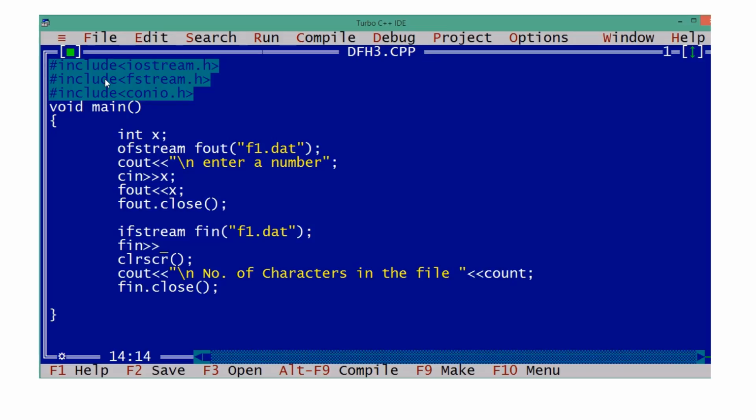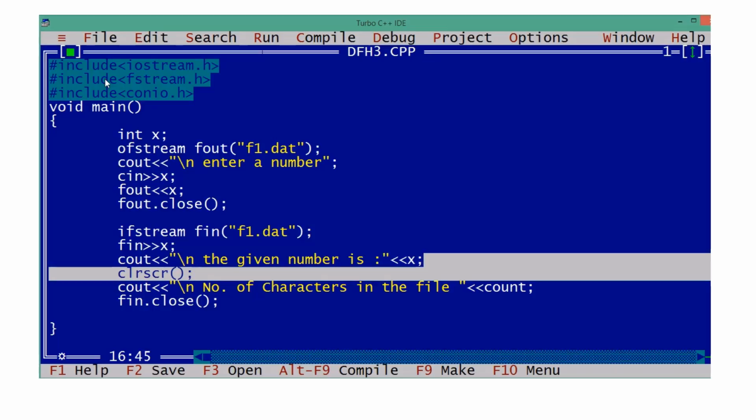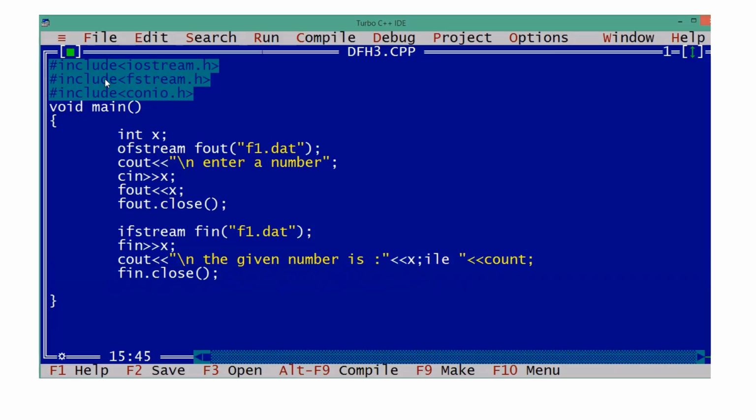We want to read x, similar to cin. So now we are just displaying the given number on the screen to see how it is functioning. Done. So fin is also closed.